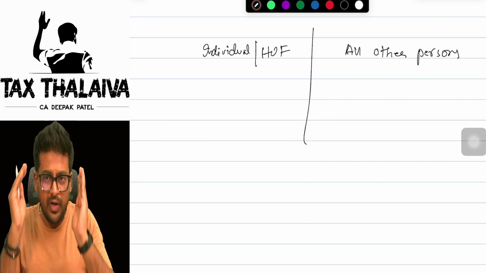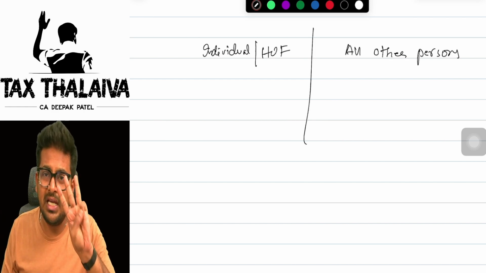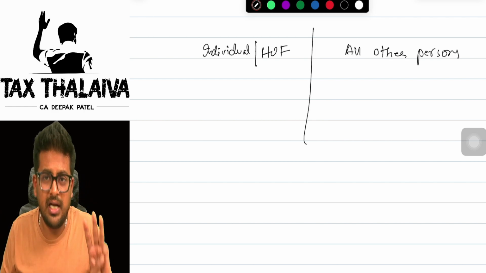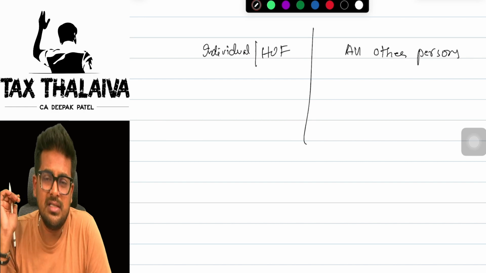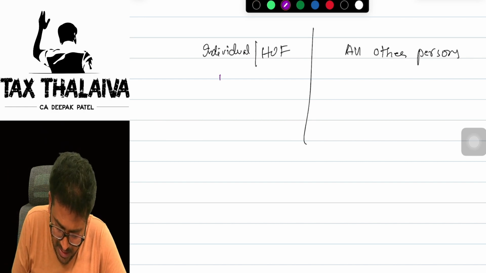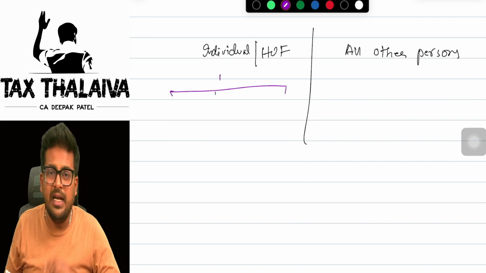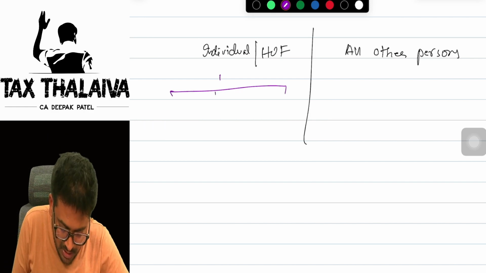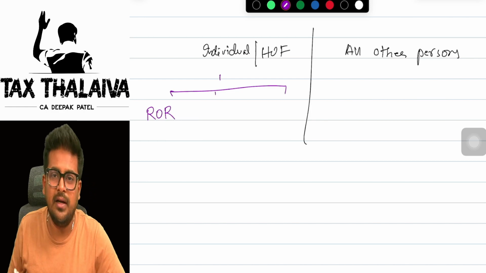I repeat, in the case of individual and HUF, there are three categories of residential status. In all other persons' case, there are only two categories. So, what are these categories? See, in the case of individual and HUF, an individual and HUF can become resident, ordinary resident.